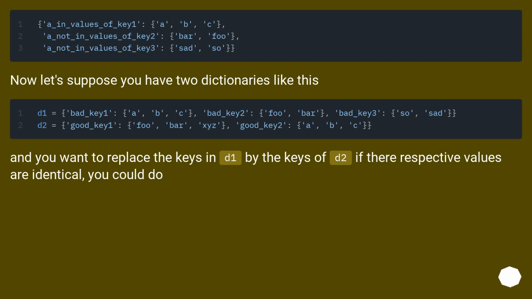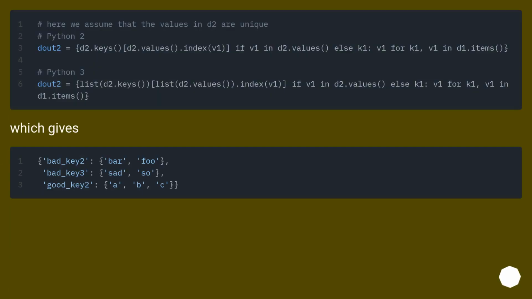Now let's suppose you have two dictionaries like this. And you want to replace the keys in D1 by the keys of D2 if their respective values are identical. You could do this, which gives